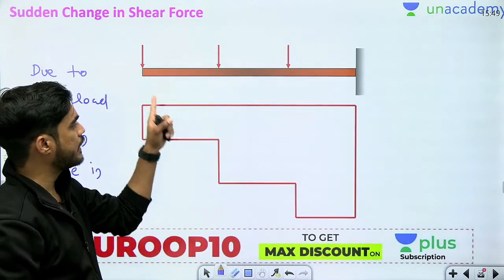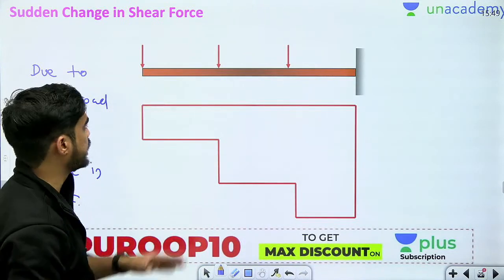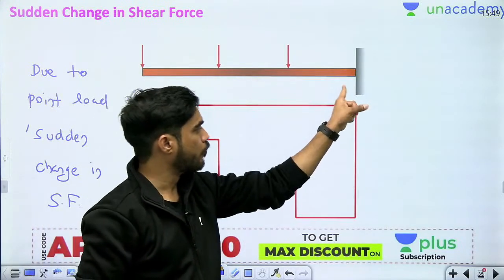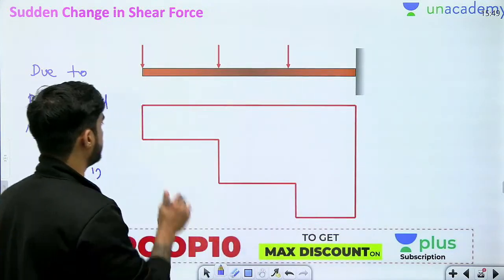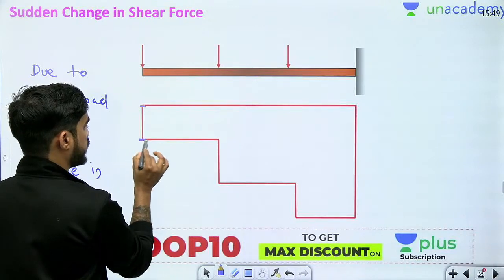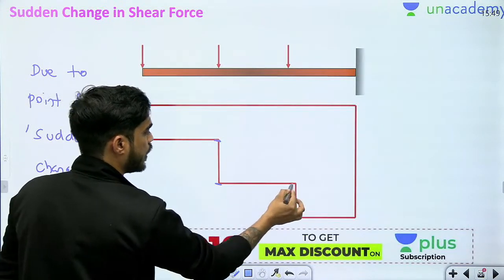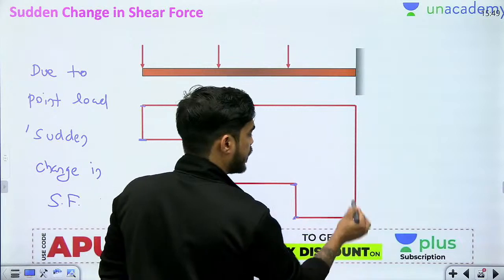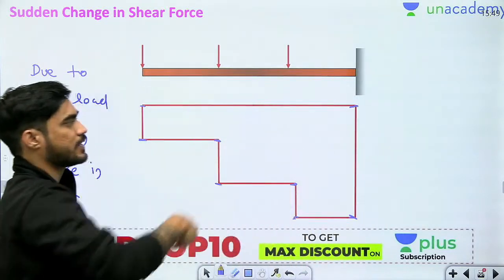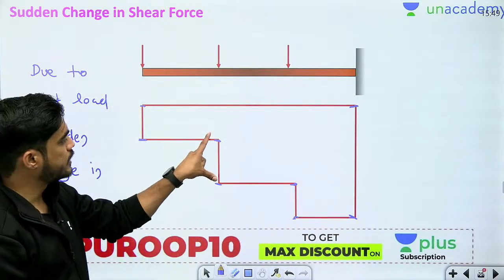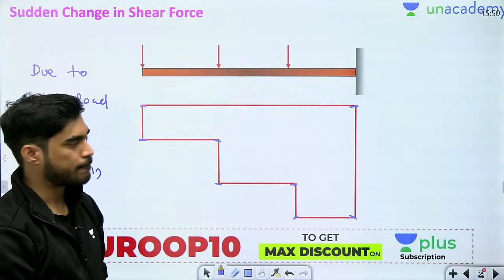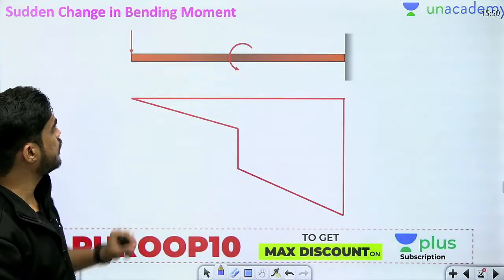Okay, so you can see that there are 4 sudden changes here, 1 2 3 4, and shear force is suddenly changing. See, shear force is suddenly changing from here to here, here to here, here to here, and here to here. So this is the sudden change, and the change will be equal to the load.